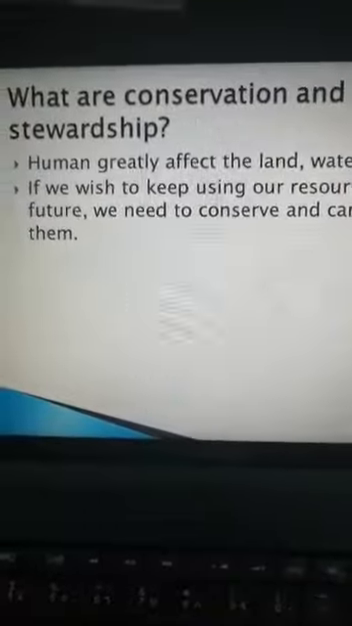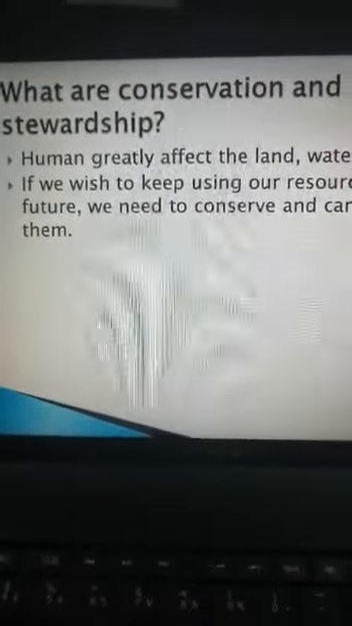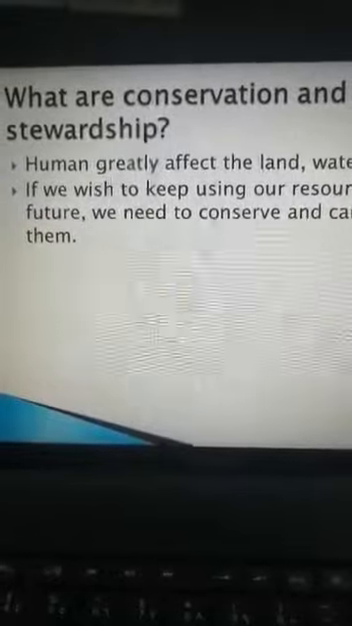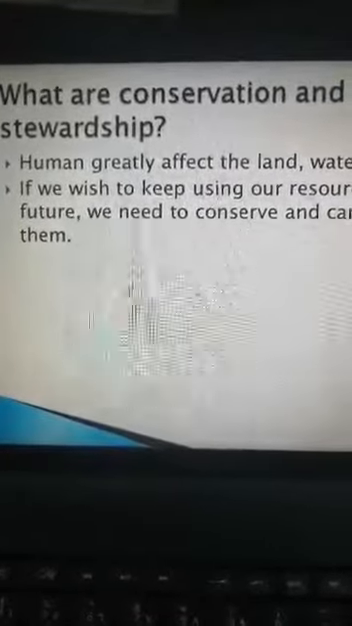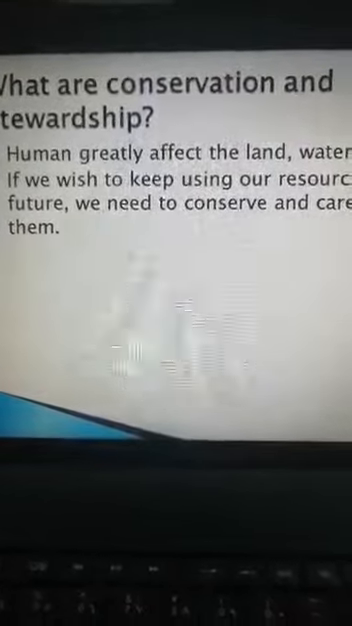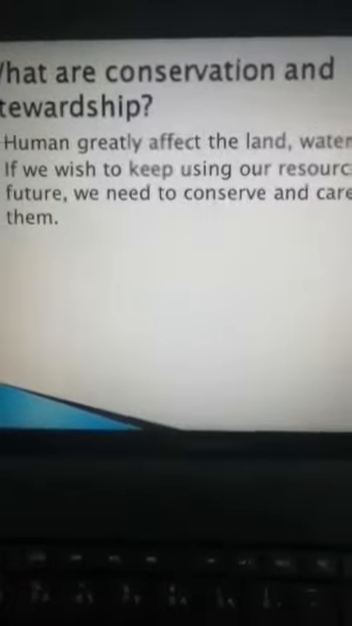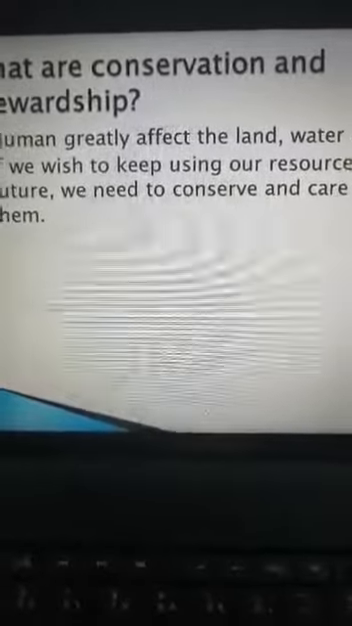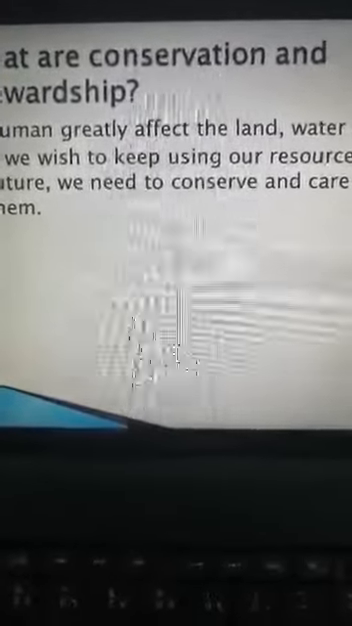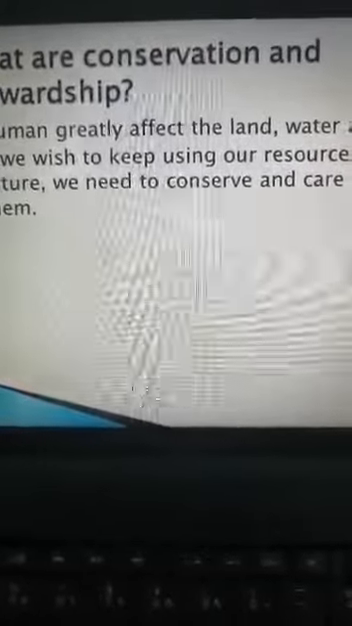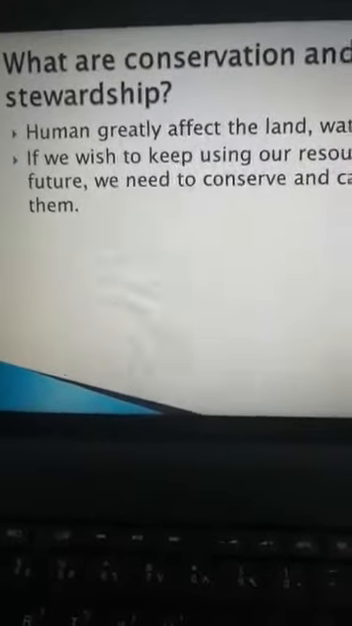So in this session we will talk about two concepts, conservation and stewardship, and we will know the difference between them. If we wish to keep using our resources in the future, we need to conserve and care for them. By what?